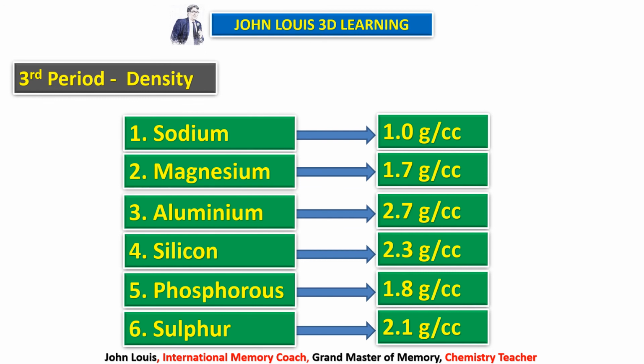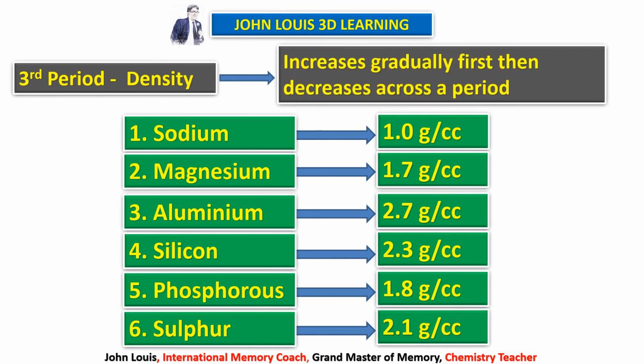Then after aluminium, what happens? For silicon it is 2.3, for phosphorus it is 1.8, so it goes on decreasing. And again in sulfur there is a slight increase, but even though it increases, it is lower than the highest value. Therefore we can say it gradually increases first and then decreases across a period. Hope you understood what is meant by density, what happens when we go down a group and what happens when we move across a period.